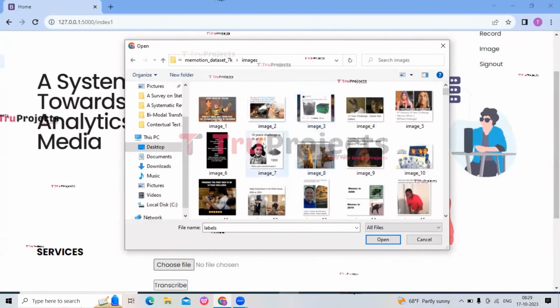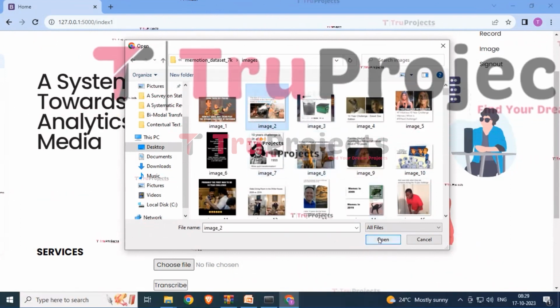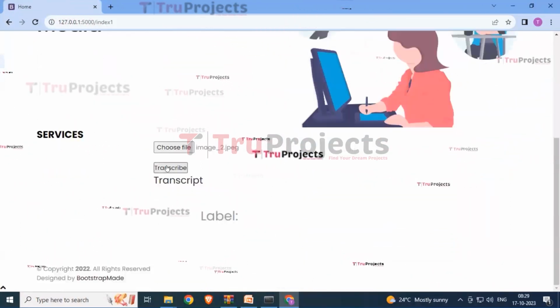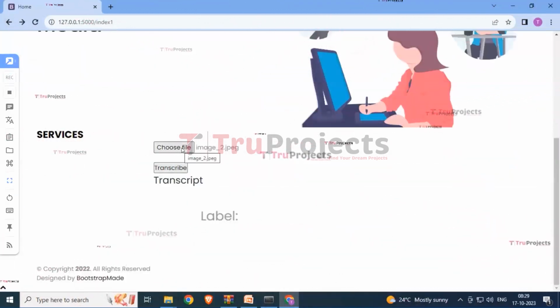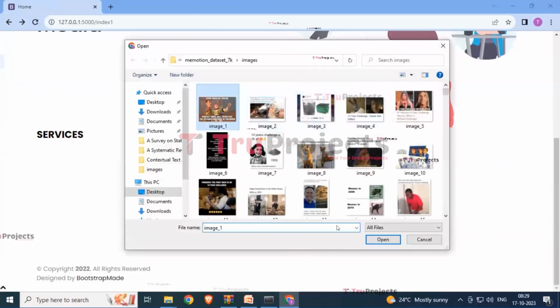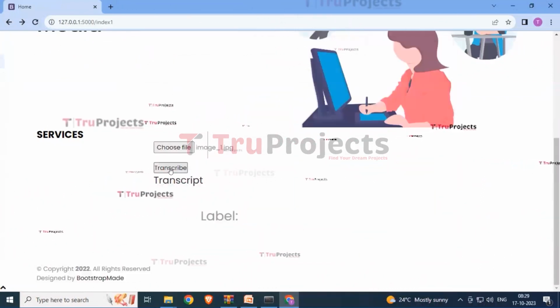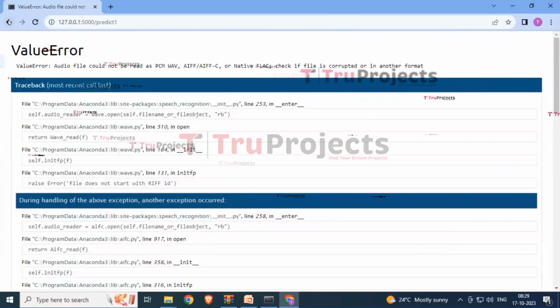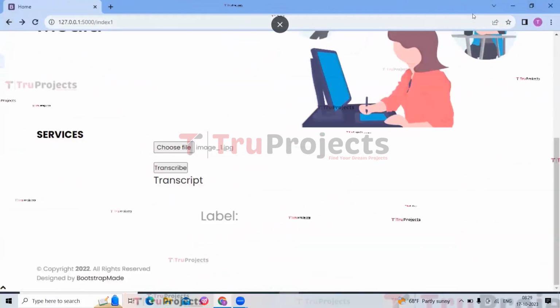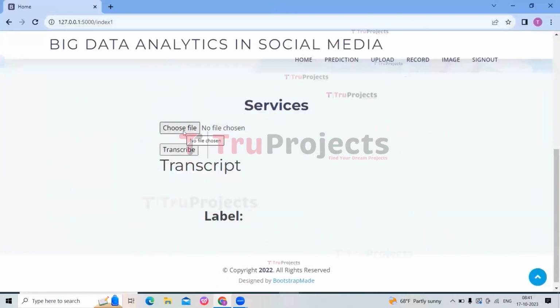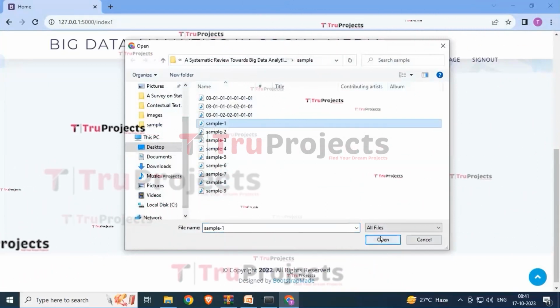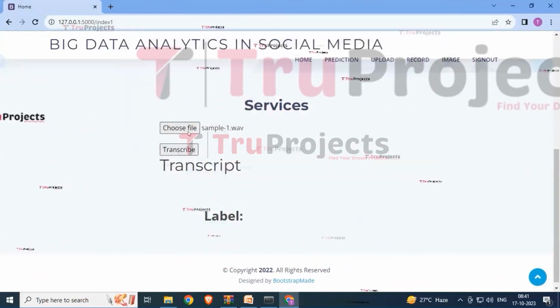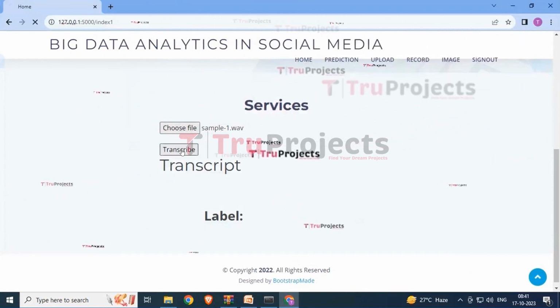So here you can see that I am choosing a random image over here, and now simply click on the open button. And now here click on transcribe. So let me choose this one image and now click on the transcribe button. So now here you can see that I have to click on the choose file option and select the audio over here, and now simply click on the open button. So here we have to select the audio and now click on the transcribe button.